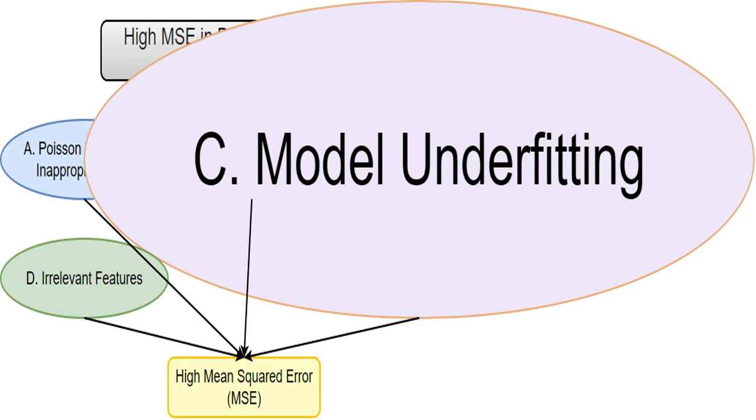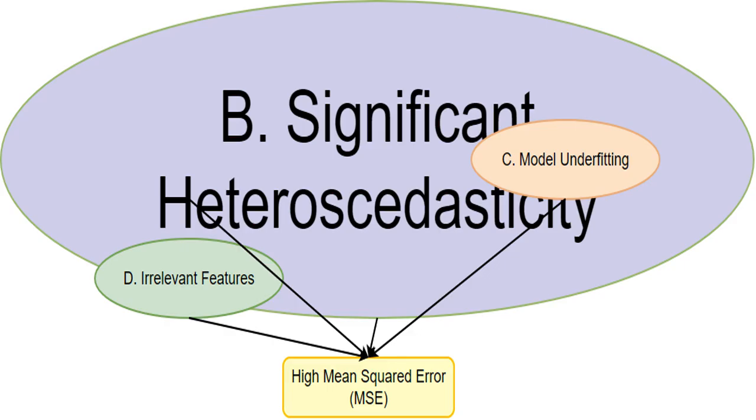Your model might be too simple to capture the complex patterns in your data. It's like trying to describe a complex painting with only a few simple brush strokes. You miss the finer details, resulting in big prediction errors, which is reflected in a high MSE. Heteroscedasticity means the variability in your website visits changes depending on your advertising spend.